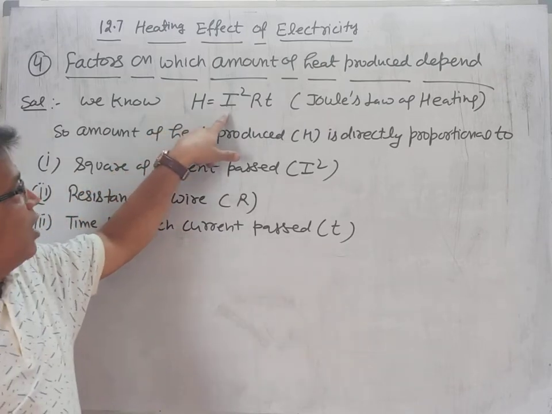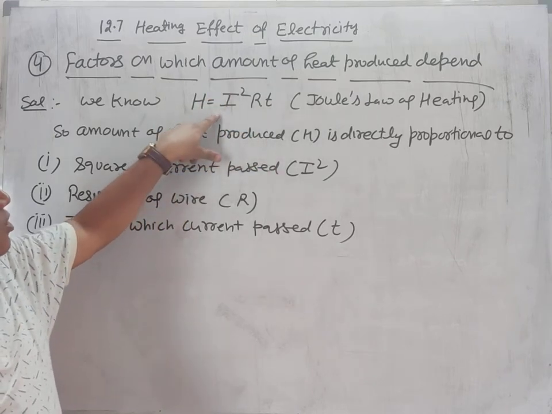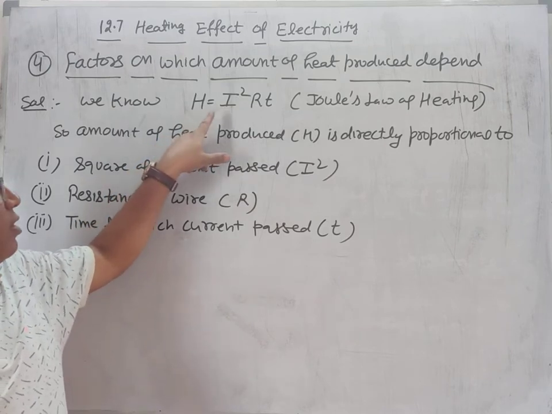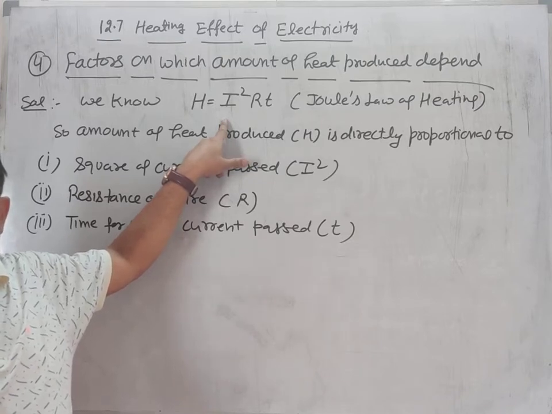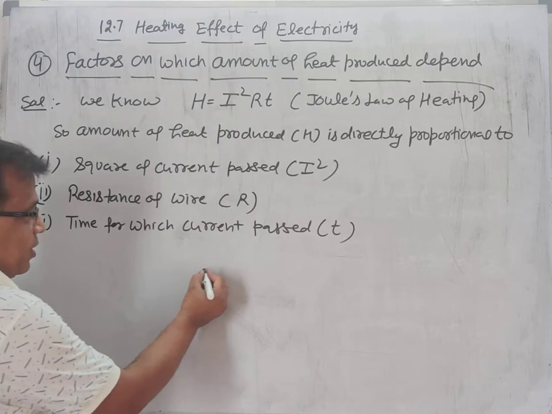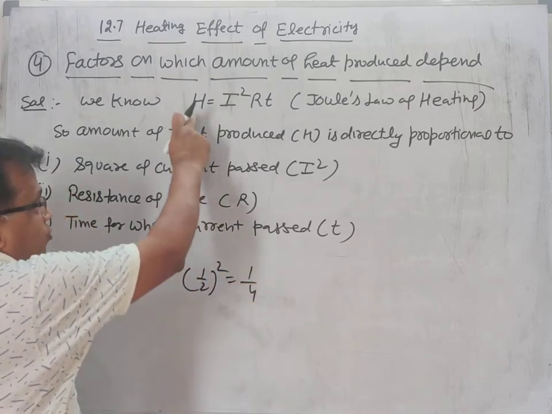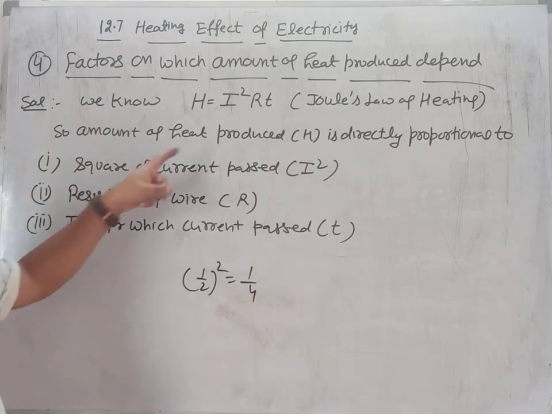If amount of current passed is 3 times, then 3 square, that is heat produced will become 9 times. If amount of current passed is reduced to half, 1 by 2, then square of 1 by 2, that is 1 by 4. So heat produced will become 1 by 4, that is fourth of the original value.